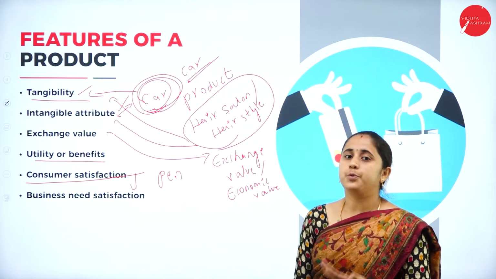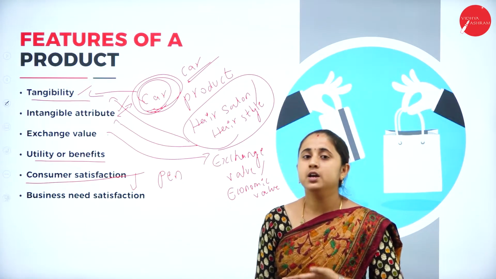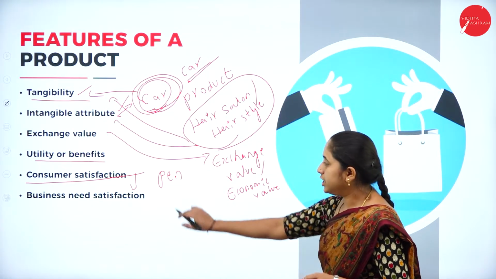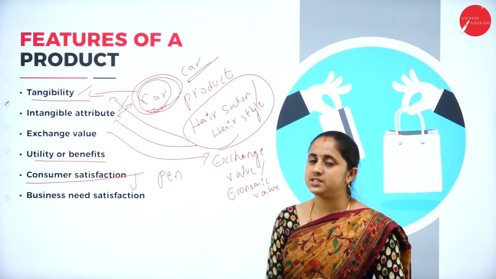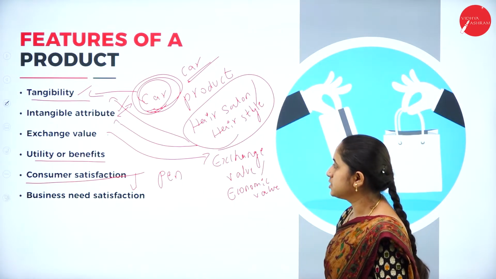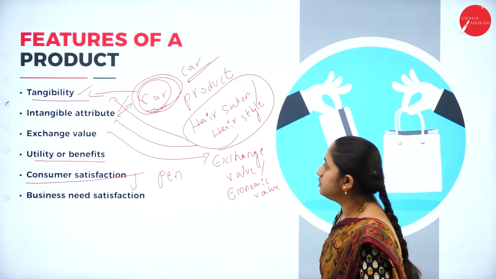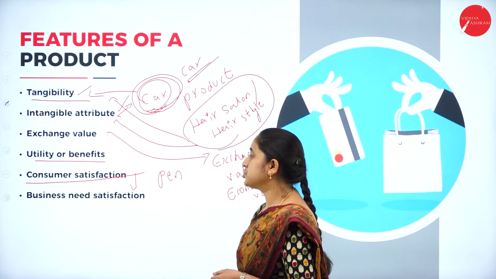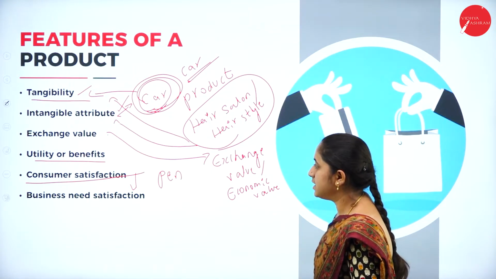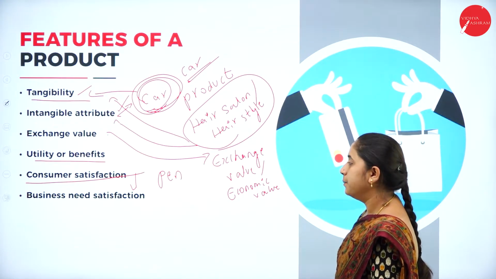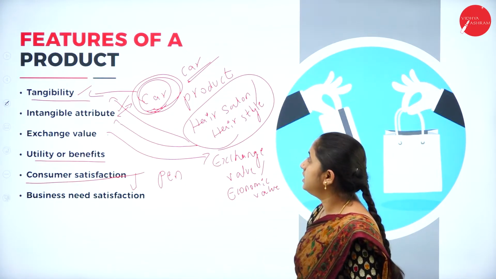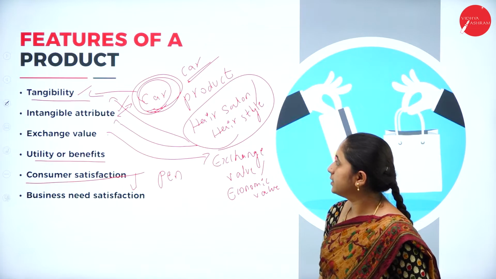That means profit maximization, reputation, or sustaining in the market. Your product should have all these features. The features of a product are tangibility, intangible attributes, exchange value, utility or benefits, consumer satisfaction, then business need satisfaction. So these are all the features of a product.